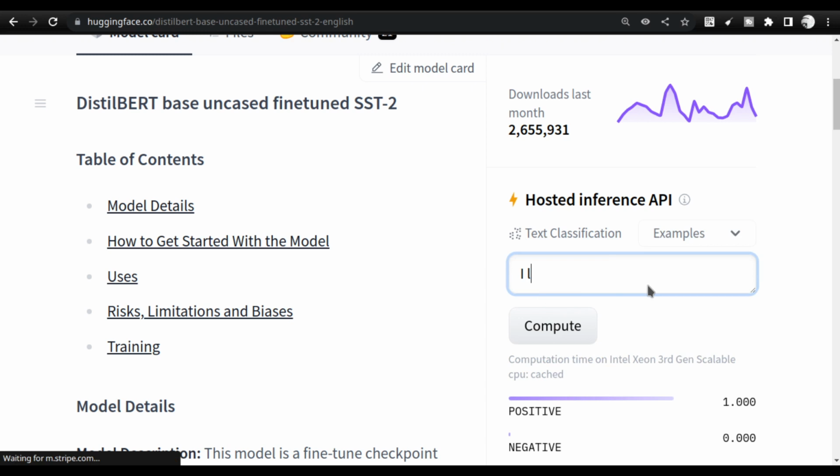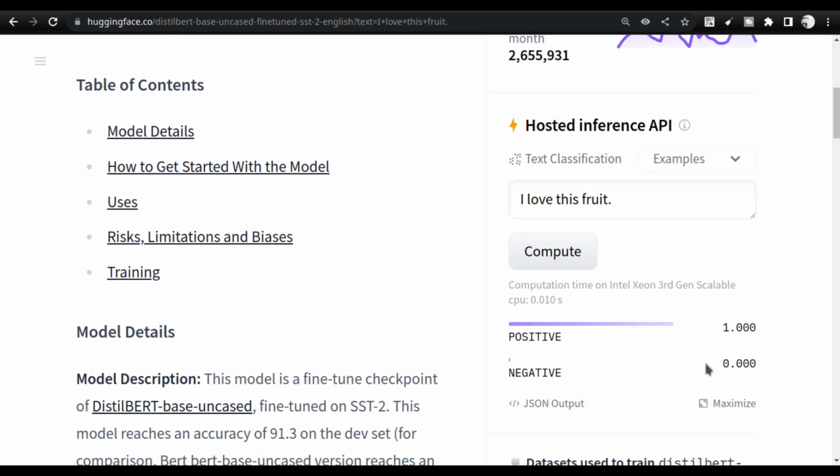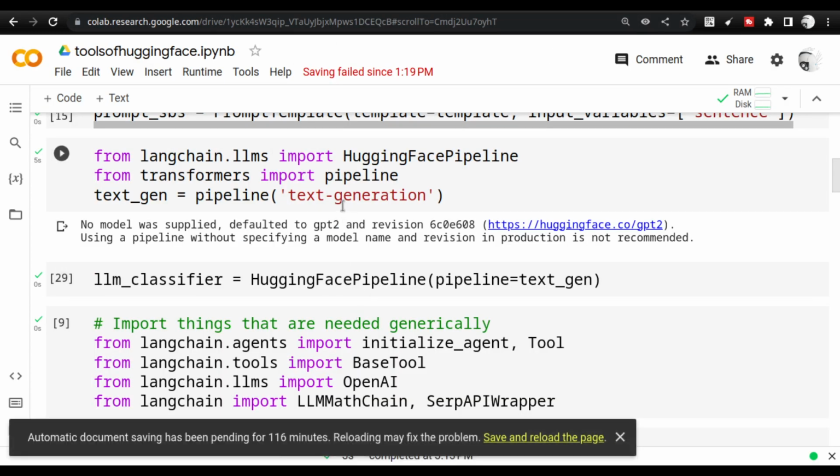So I am saying, "I love this fruit." The moment I say compute, you see that it immediately computed it, and it is computing on an Intel Xeon 3rd generation scalable CPU. This activity is done every time you call using the Hugging Face API. So you don't need additional RAM or a great processor. You can do it from a Raspberry Pi. In fact, you can do it from your Android phone if you attach these things using the QPython application in Android, and start working from there also.